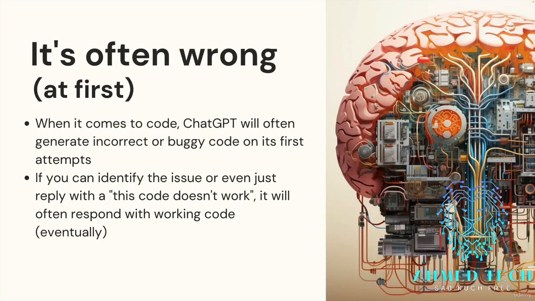In this video, I'm going to show a real-world example from my own life as a developer outside of making this course. So this is not a contrived thing, just manufactured to show some concept or illustrate something in this course. This is real, and it has to do with the fact that often ChatGPT will just give you broken, buggy, or just flat-out wrong code, especially on its early attempts. But if you can identify the issue or even just tell it that it's wrong, it often will fix it and respond with working code. And that's exactly what happened here. And I'll show another example of this. We're going to make a little DVD animation thing where a logo bounces around the screen, and it got it wrong a bunch of times and then fixed it.